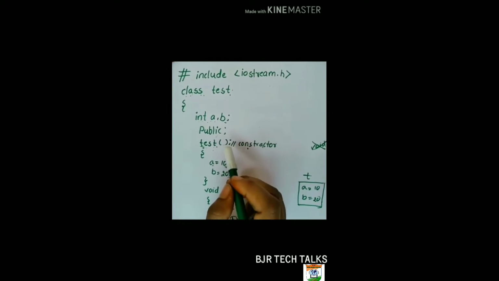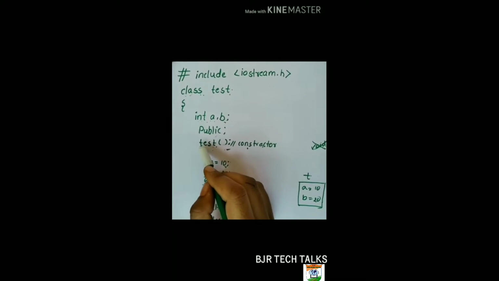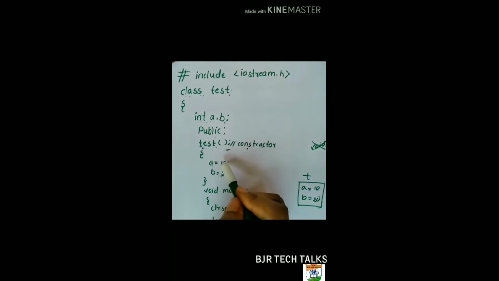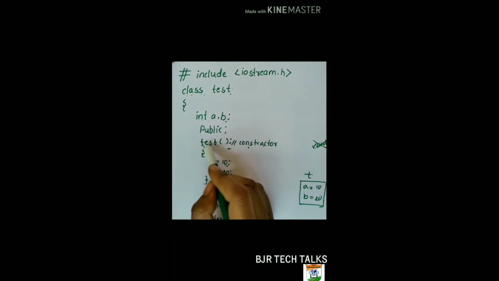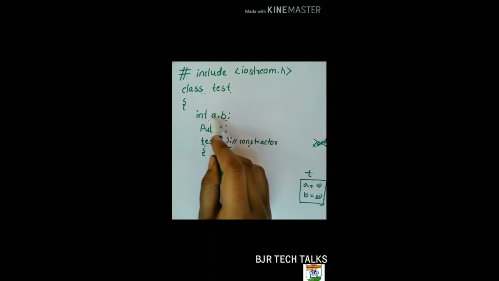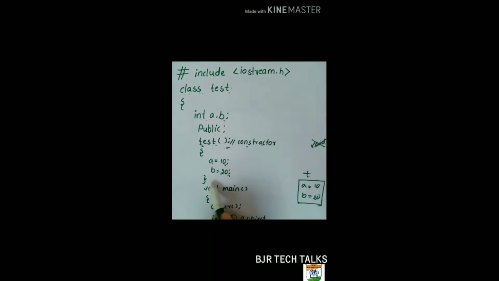So we are creating a new constructor. The main feature of the constructor is that the constructor name must be equal to the class name. So we created the constructor with the name test and we are giving the values for a and b. Here a is equal to 10, b is equal to 20. And we want to return these values.